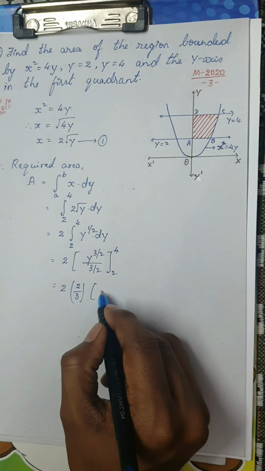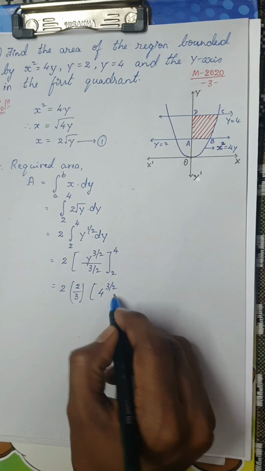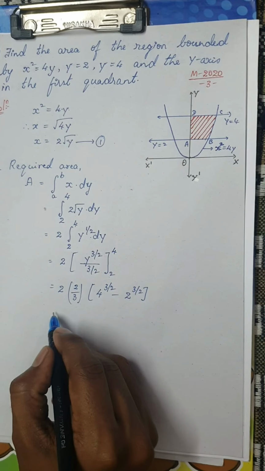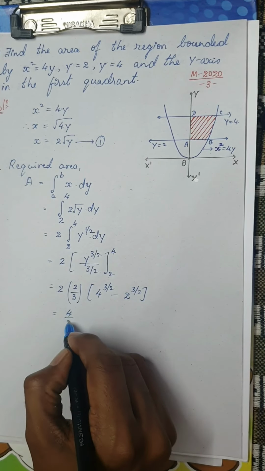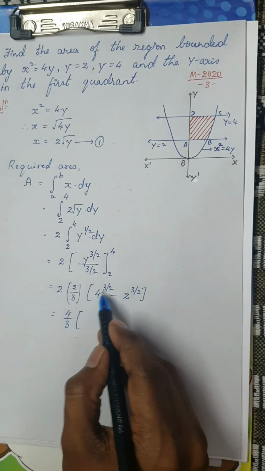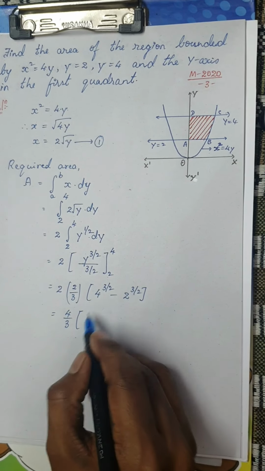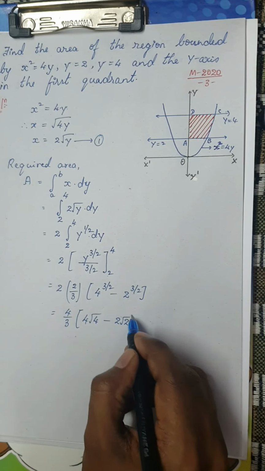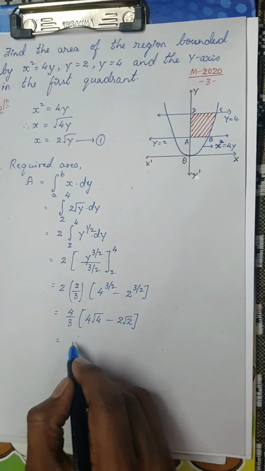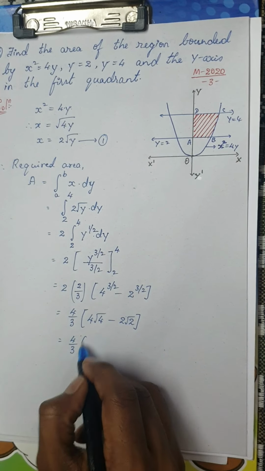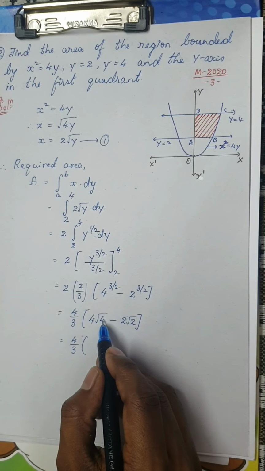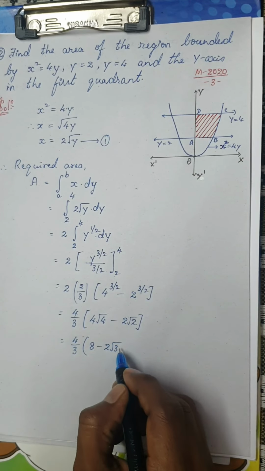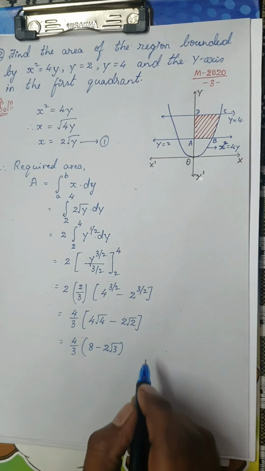Now let me apply the limits. So it is 4 power 3 by 2 minus 2 power 3 by 2. So this is nothing but 2 into 2, it is 4 by 3 into, as I told you, power 3 by 2 means 1.5. So that is nothing but 4 root 4 minus 2 root 2. So this is nothing but 4 by 3 into, as I told you, root 4 is nothing but 2. So 4 2s will be 8 minus 2 root 3, and this is enough for me to give you 3 marks.